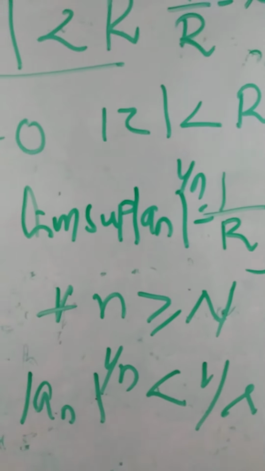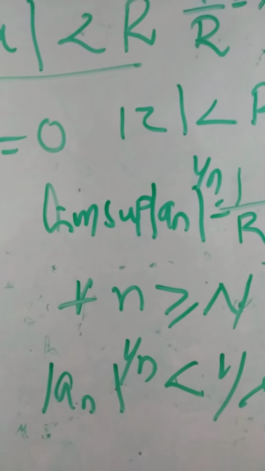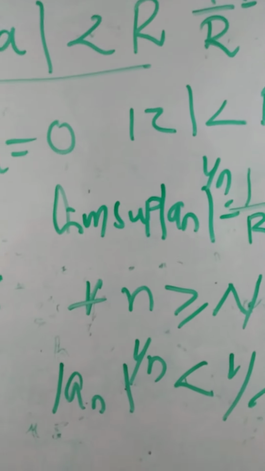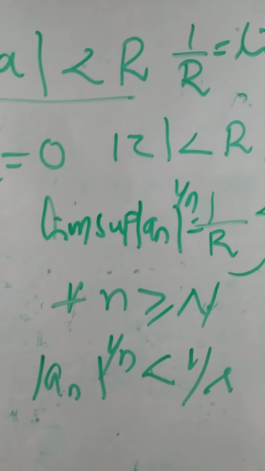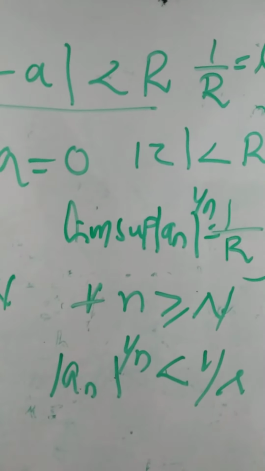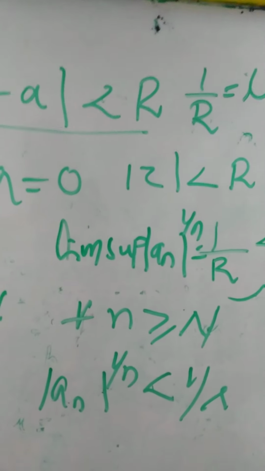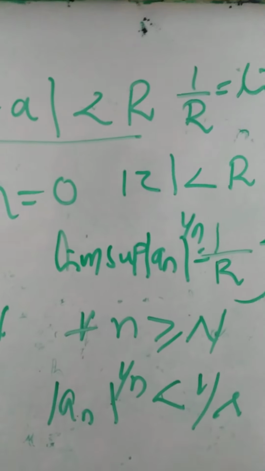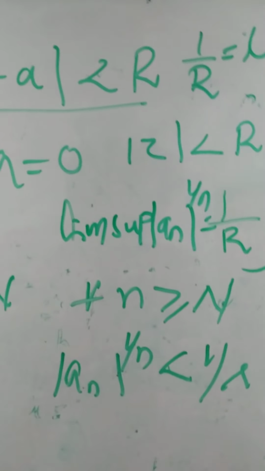Excluding a finite number of terms, all the remaining modulus of an whole raised to 1 by n will be less than 1 by r, since 1 by r is strictly greater than limit superior of modulus of an whole raised to 1 by n.